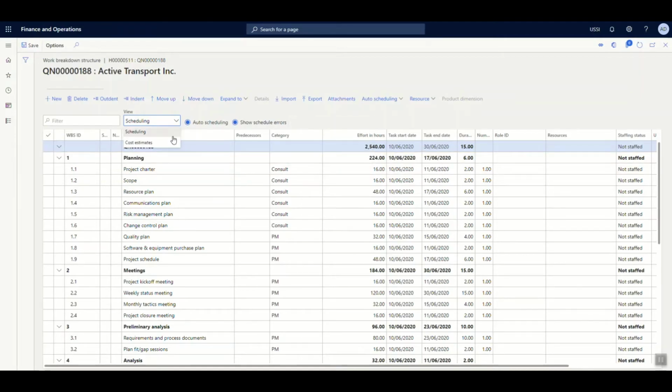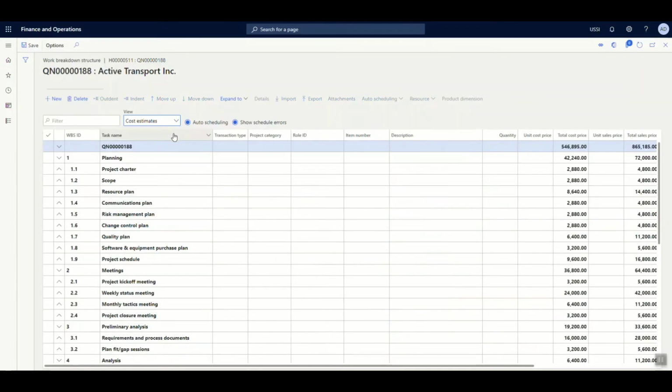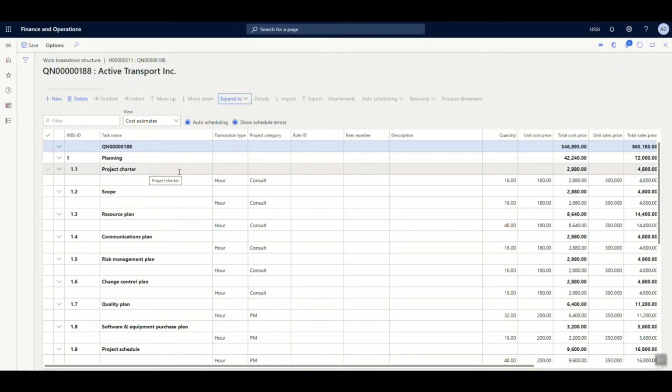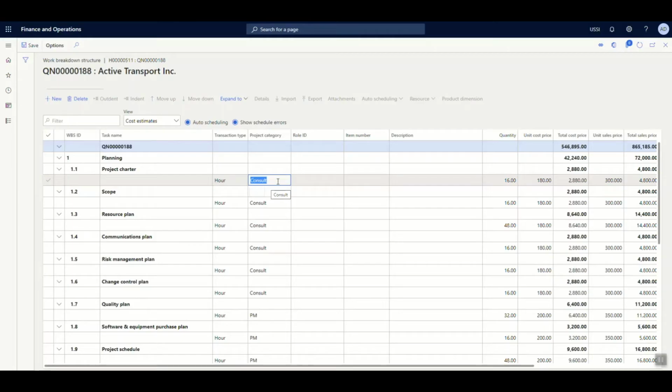Moving ahead with the cost estimates, based on the scope of the project, you can define what are the items which are required for each phase. For example, if the project charter is not required, then it can be removed. Or else, if it is not the consultant who is going to do the project charter and it's the project manager, then you can make a change here by selecting the respective category of a project manager. Based on the time that has been agreed for this particular project, you can change the number of hours as well as the cost price which is estimated.